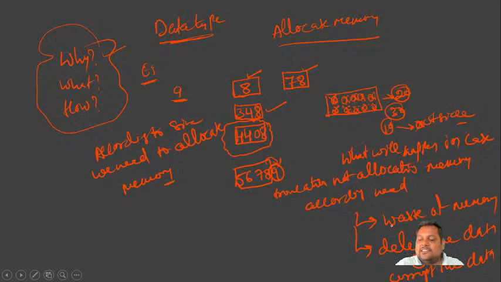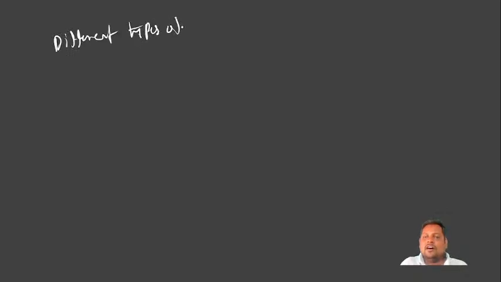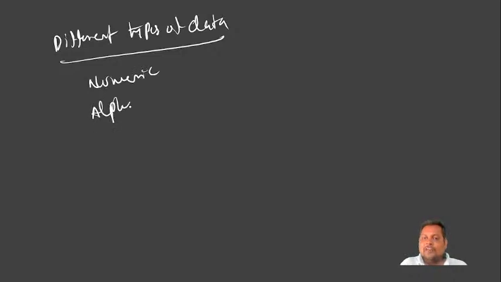Now one more requirement we will see. We have different types of data. It can be numeric data, alphabet data, and symbols.